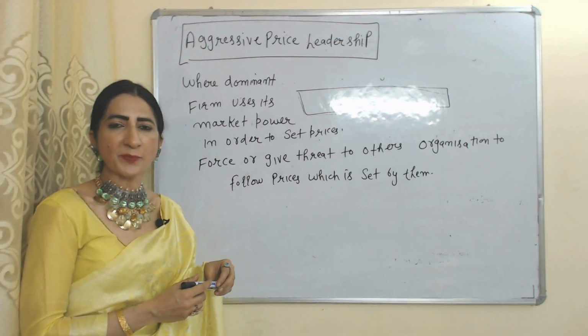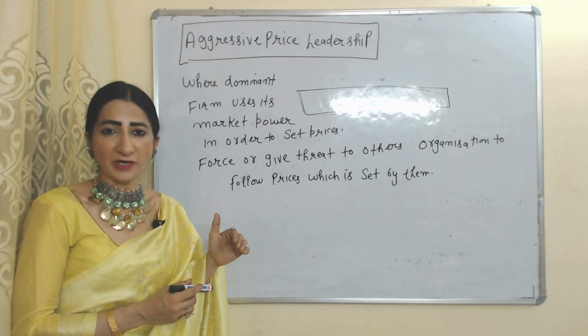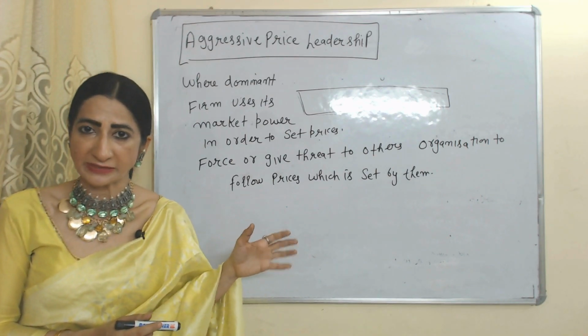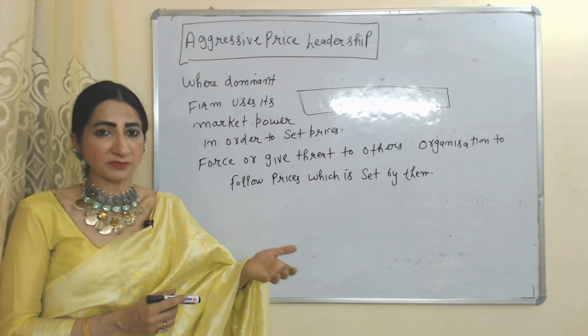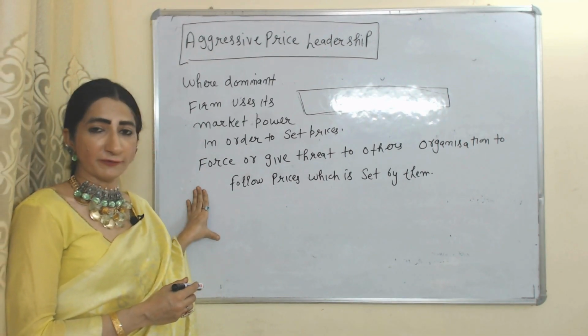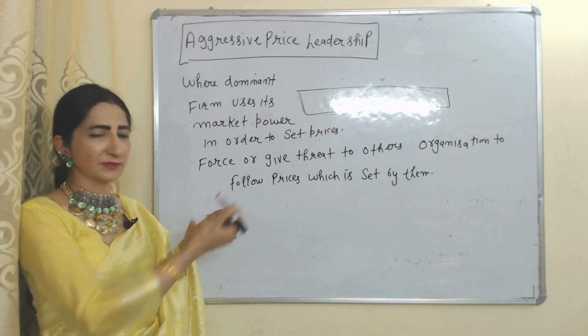Next is aggressive price leadership. Under this situation, a dominant firm uses its market power in order to set price. And sometimes they force or threaten other organizations to follow the prices set by them.